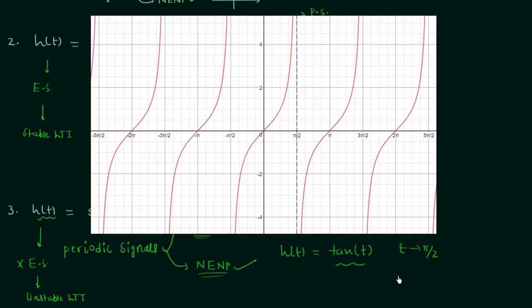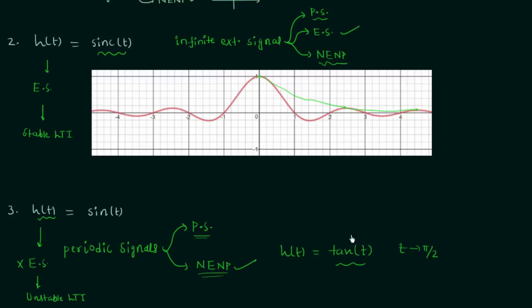Therefore, there are multiple instances of time when the value is reaching infinity. However, it is a periodic signal. But as its amplitude is reaching infinity at multiple instants of time, it is neither energy nor power signal. And the periodic signals in which the amplitude does not reach infinity at any instant of time are power signals. For example, sin t, its value is between -1 and 1. Therefore, it is a power signal.